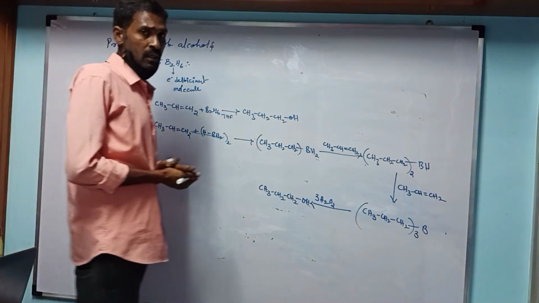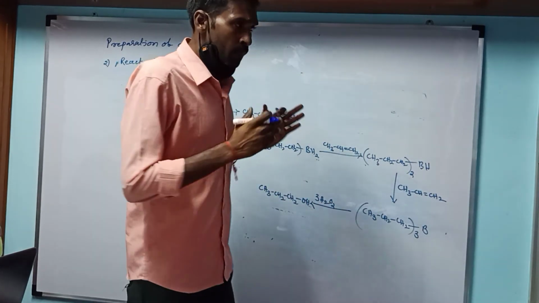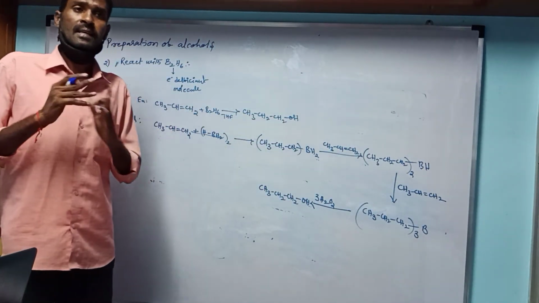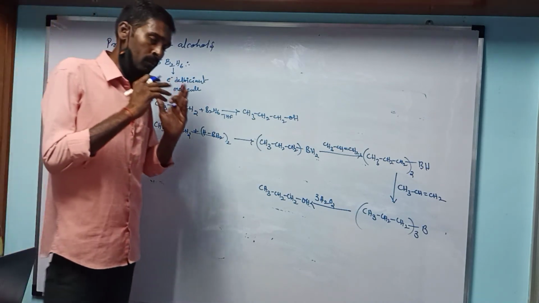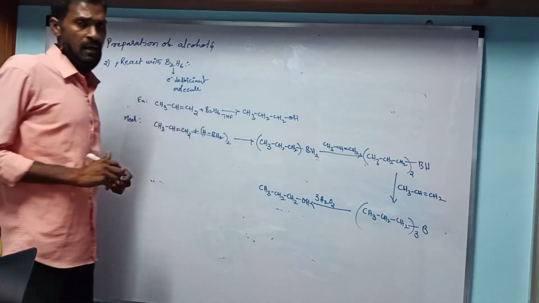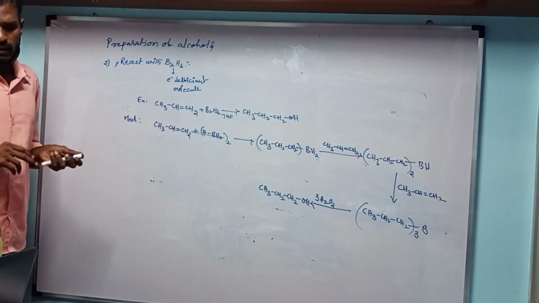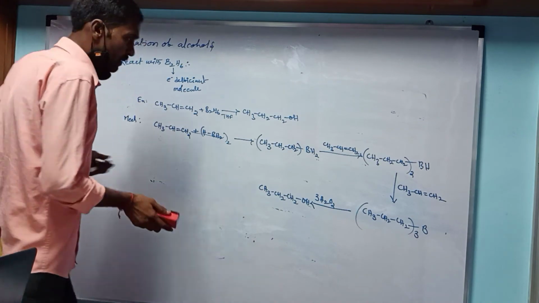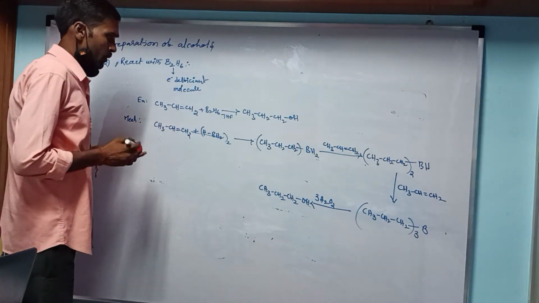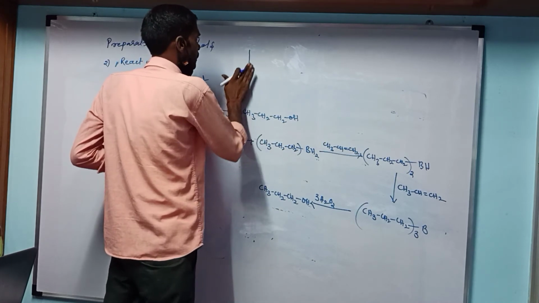According to the rule, the reactivity of carbocations: primary is more reactive than the secondary and more reactive than the tertiary carbocations. So here this is the first preparation method of alcohols. Then next we take another example. For example, the reaction is